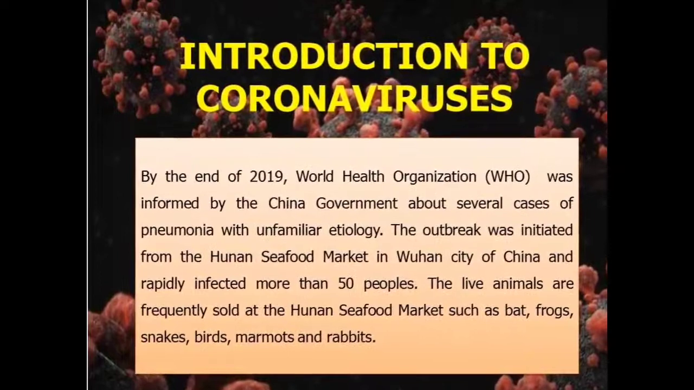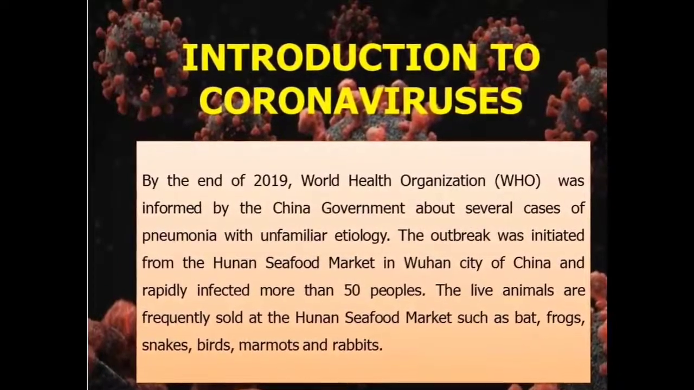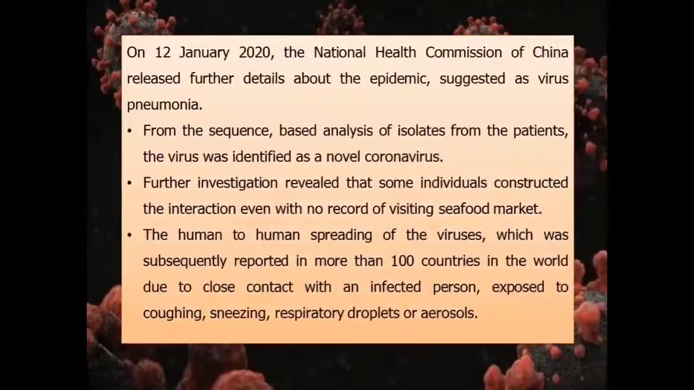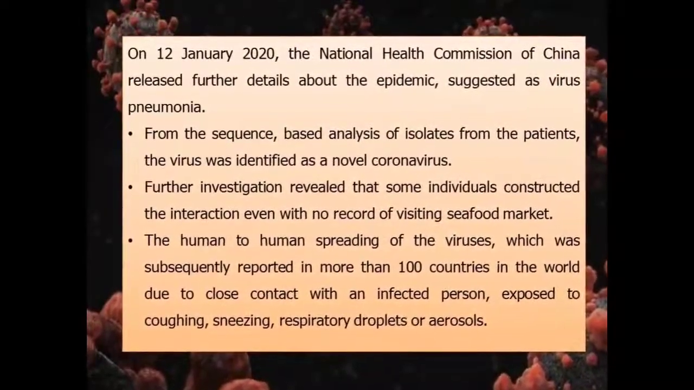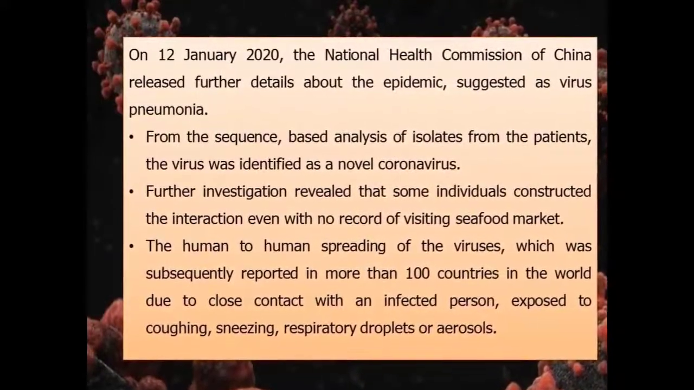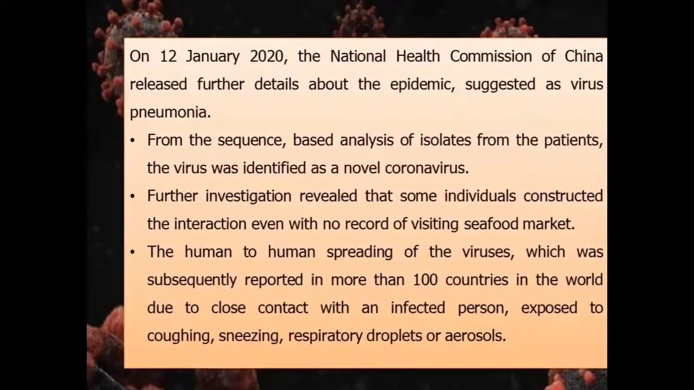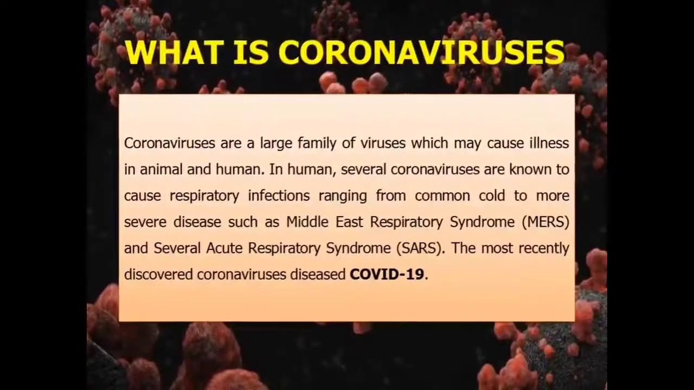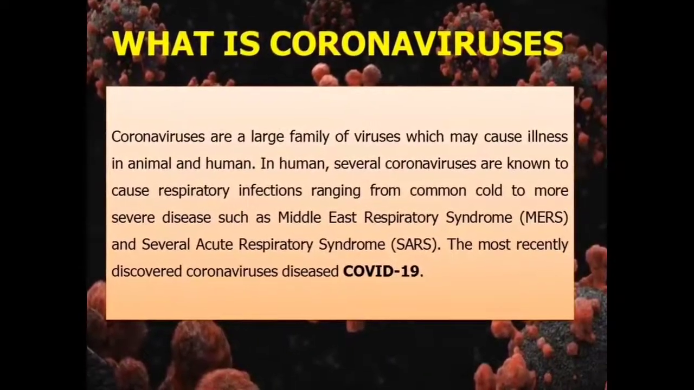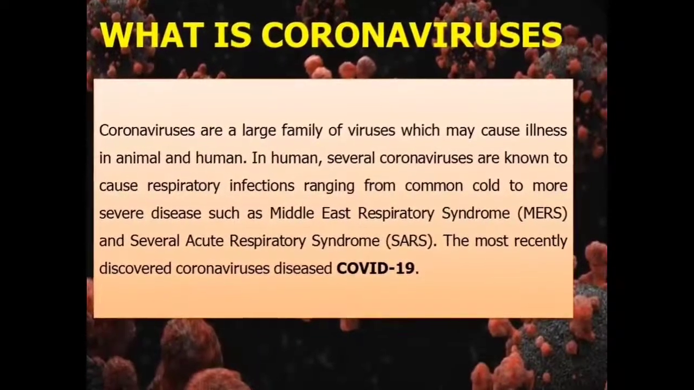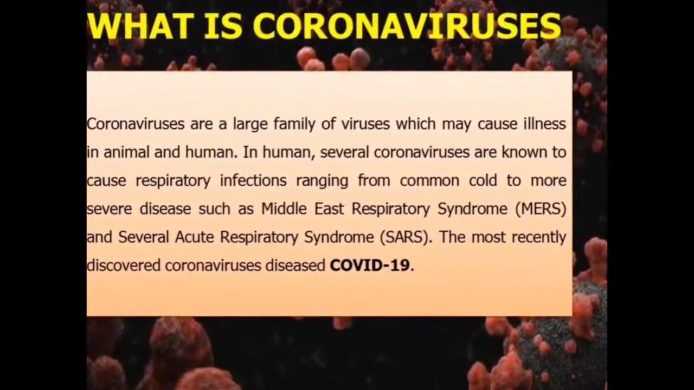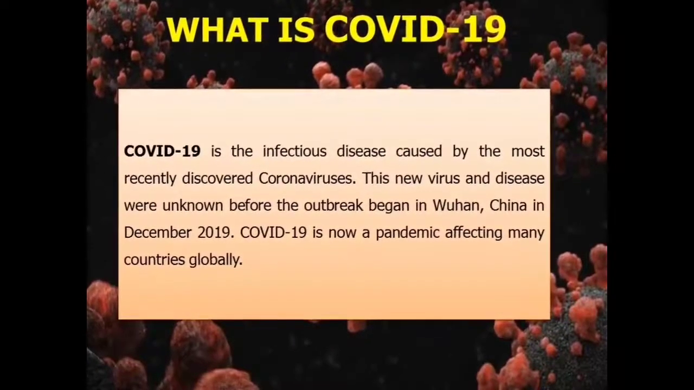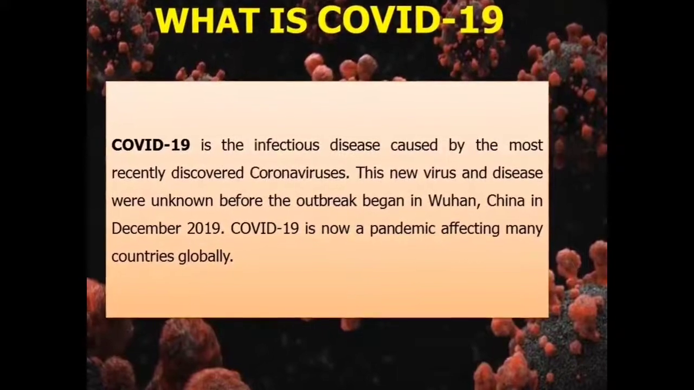of 2019, coronavirus was found in the live animals that were sold at the Hunan seafood market. On 12 January 2020, the coronavirus had spread from human to human in more than 100 countries in the world. Coronavirus is a large family of viruses which may infect the respiratory system in animals and humans. The most recently discovered coronavirus disease was COVID-19, which was found in Wuhan, China.